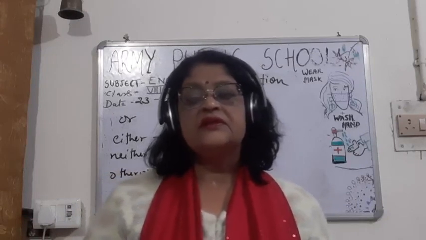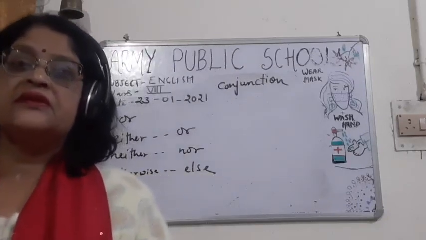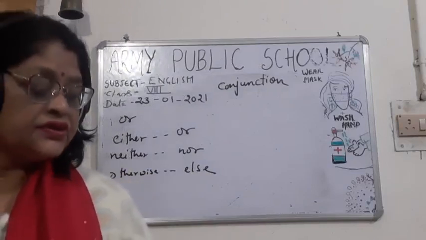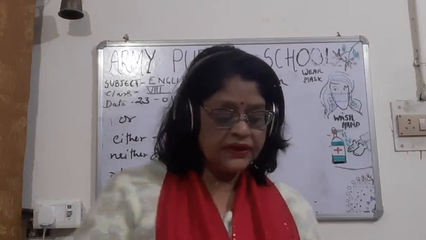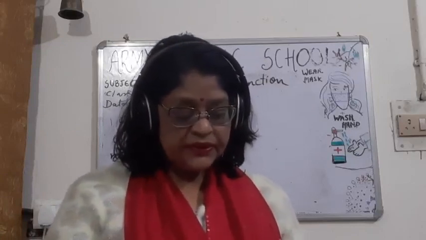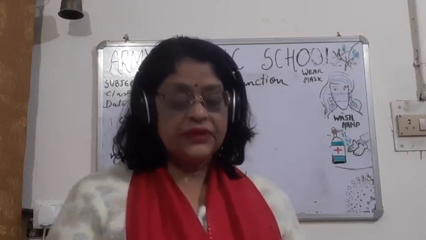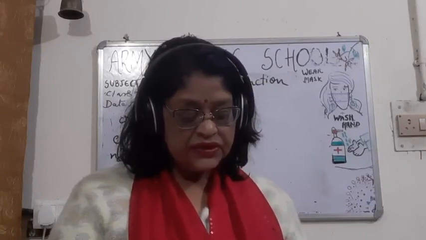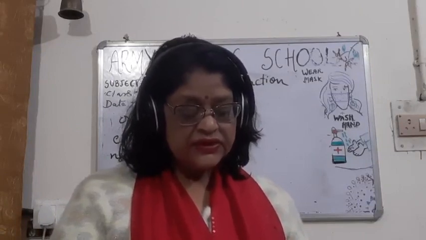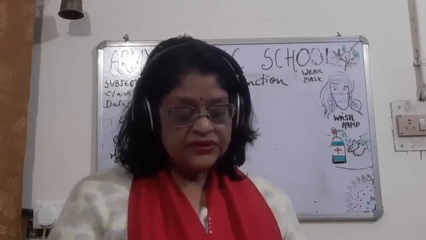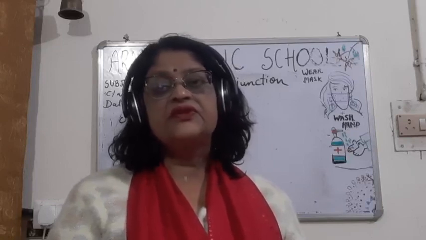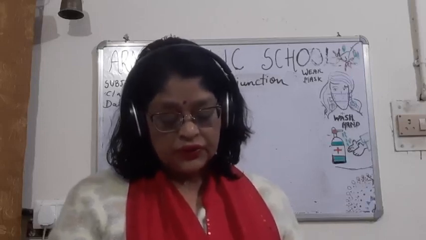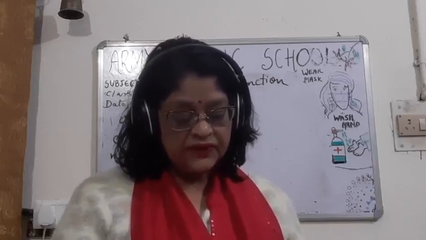Now then children, the conjunction is there related with the condition. Okay. Now condition is if and unless. You will be turned out if you make some noise. You will not be allowed to enter unless you have an invitation card. Then children, concession or contrast, and such type of conjunctions here are though, although, yet, even if, even though.